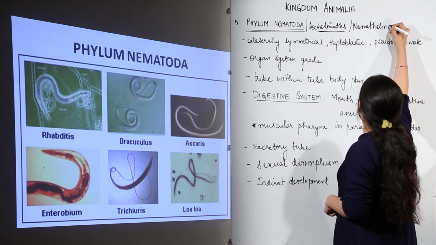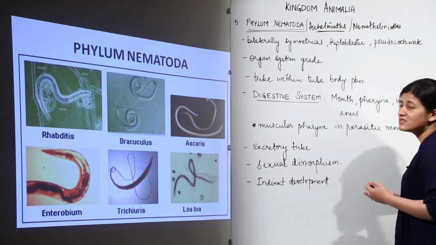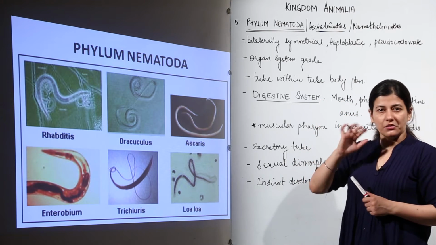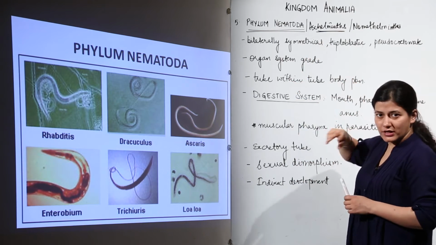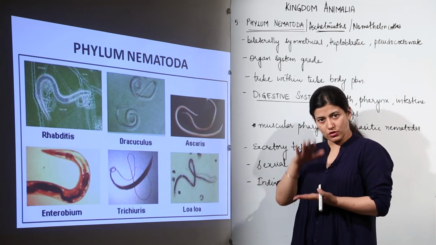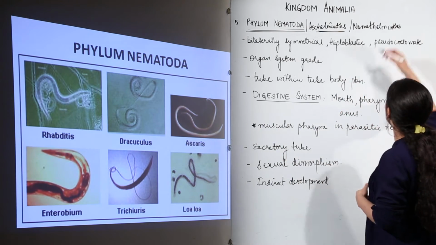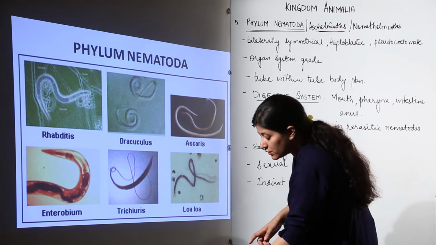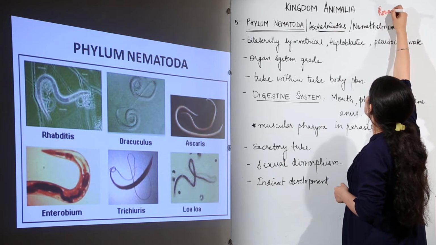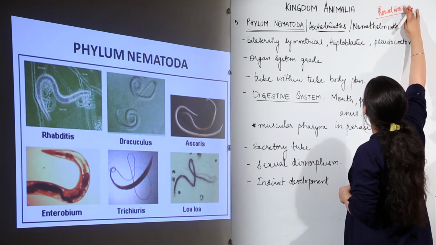Okay, and this Nemathelminths is a little bit tedious in speaking. So we have Nematoda, and all the worms belonging to this phylum are known as nematodes. Now if we see the body of the worm, as you can see over here, it is somewhat round. It is not dorso-ventrally flattened as we had in the case of Platyhelminths, and these are commonly known as roundworms. Earlier we were dealing with flatworms, now we are going to deal with roundworms.